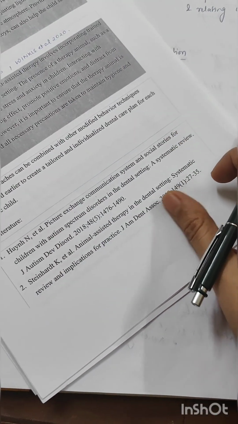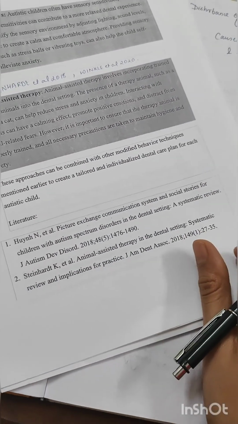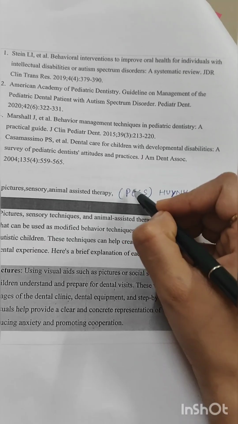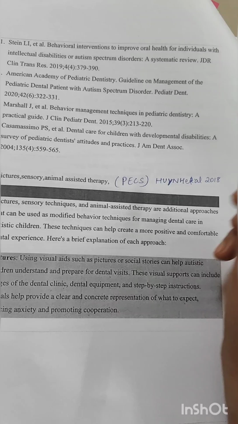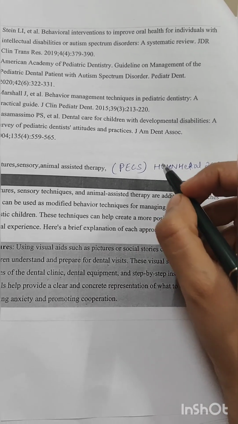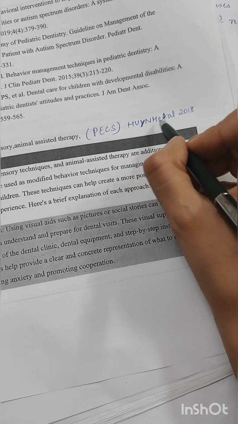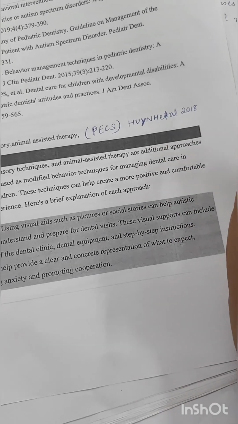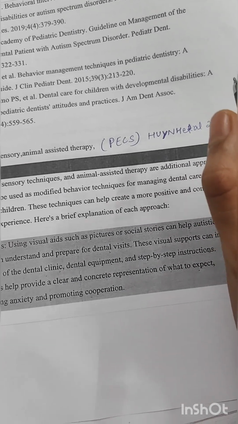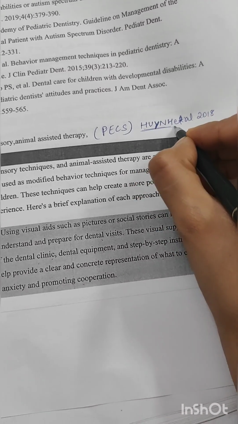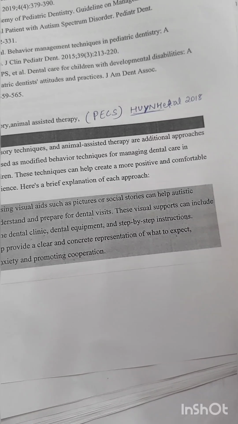That is known as the picture exchange communication system, PECS. The picture exchange communication system was mentioned in the study by Hun et al 2018. This is how I have remembered the name, Hun et al 2018. This is how you will remember.